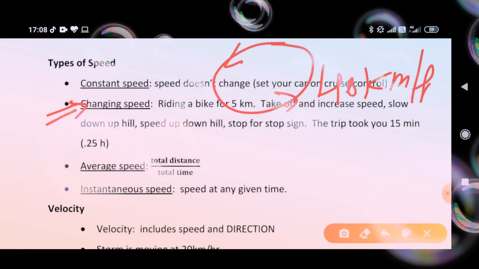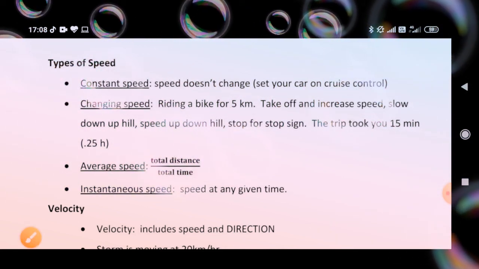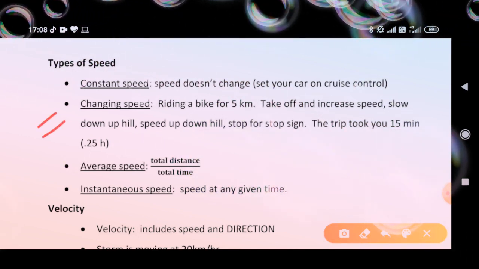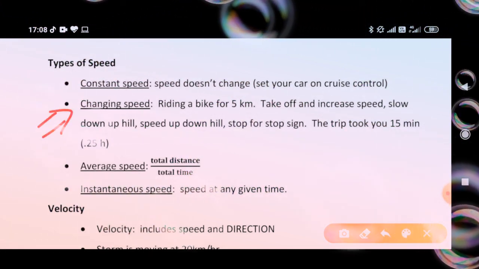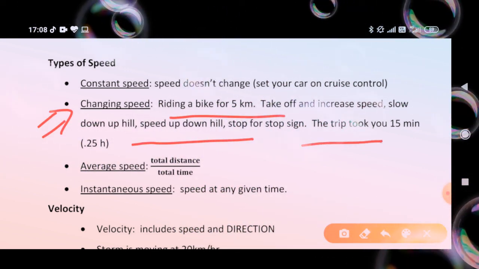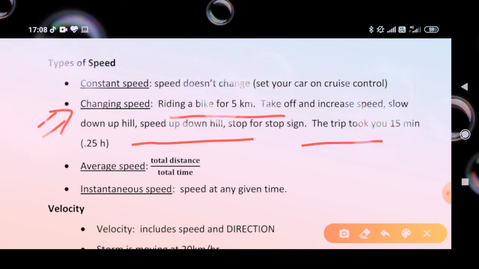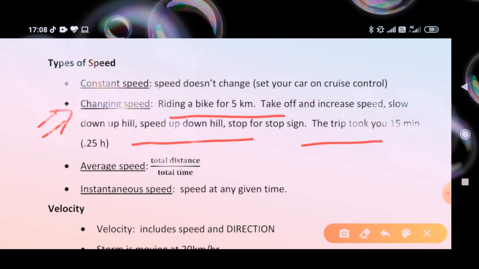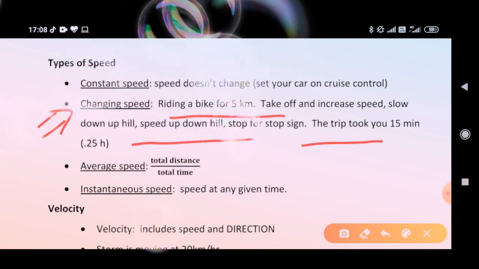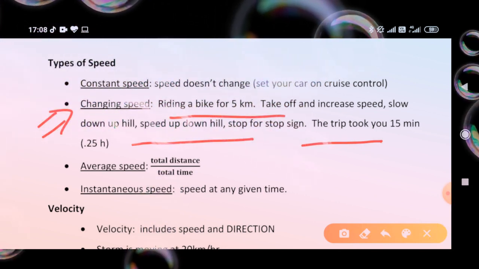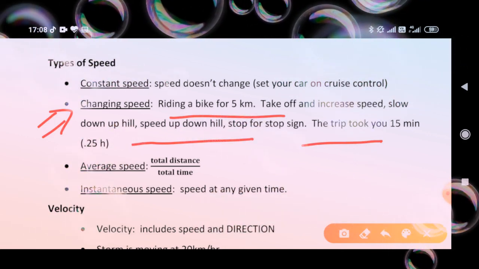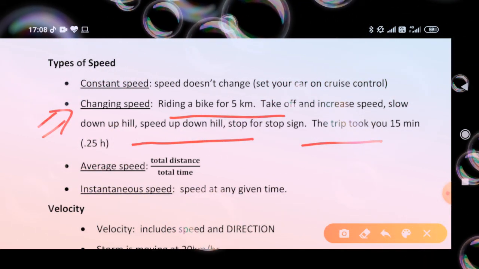Next, changing speed. Riding a bike for 5 km, you take off and increase speed, slow down uphill, speed up downhill, stop for a stop sign. The trip took you, give or take, about 15 minutes. It means throughout your journey you are changing your speed from time to time.